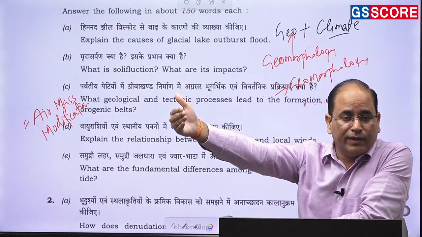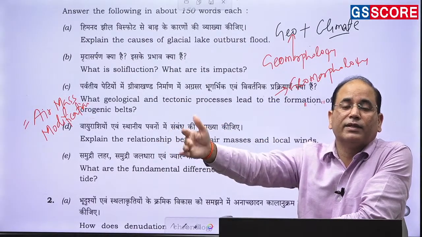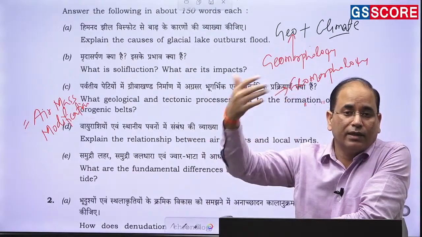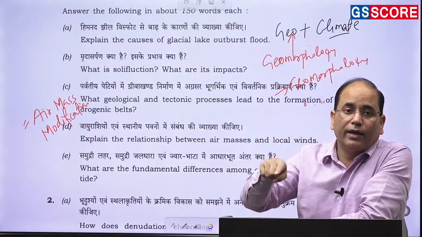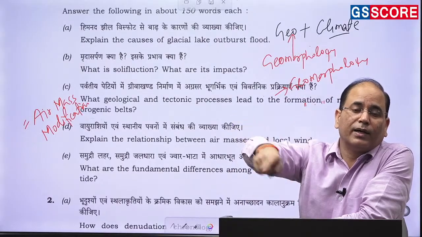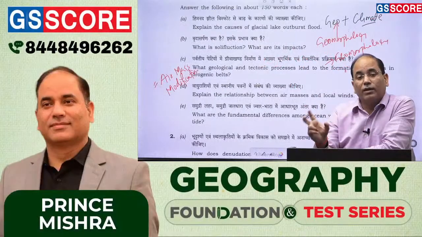So if a warm air mass is moving in the winter season over some land area, there will be a tendency that it will get affected, whether it is moving over the plain area or over the mountainous area. If a cold air mass is moving over the continental part during the summer season, obviously there will be a change in the air mass due to the local prevailing conditions.